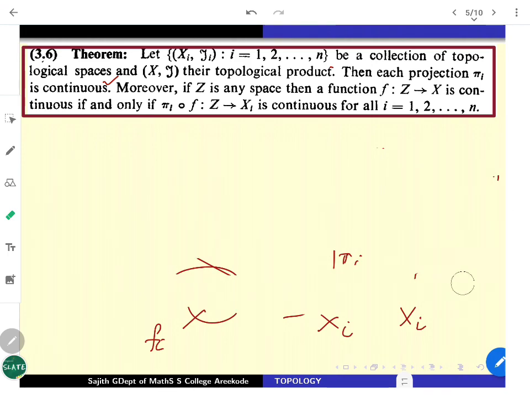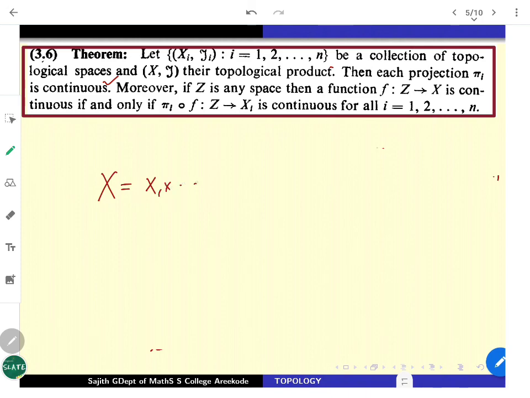How to say that the projection functions are going to be continuous? Once again, remember what you have done. Why are projection maps continuous? X is our product with the product topology. From here, to X_i, the map is going to come. Pi_i is the notation.